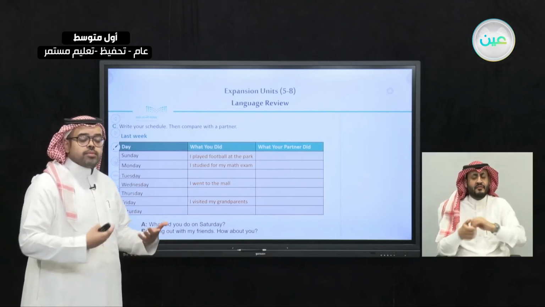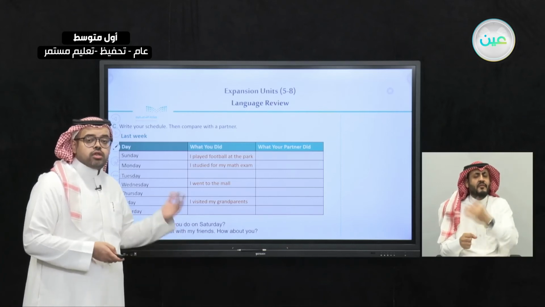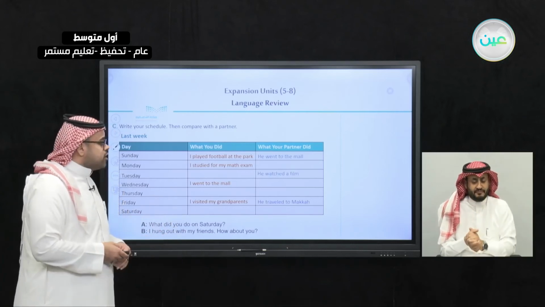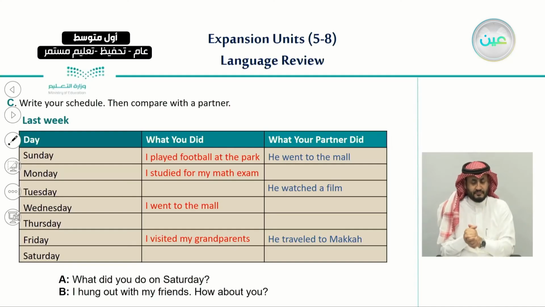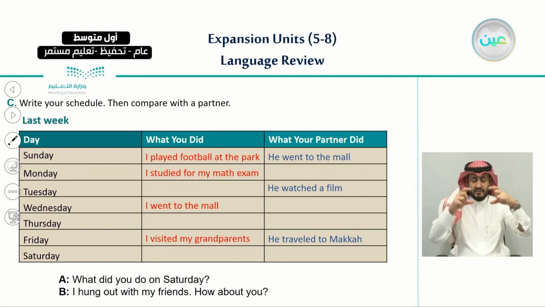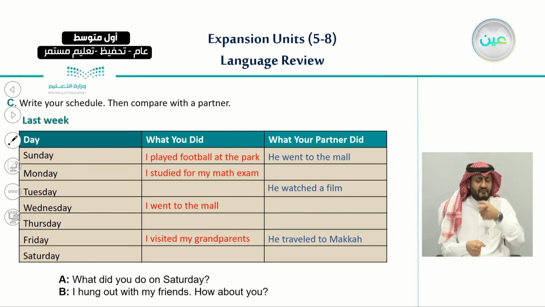You can ask him about the things that he did last week. So you can say, for example, you can ask him, what did you do? Okay, or write down what did he do last week. You can say he went to the mall on Saturday. And if I ask you what did he do on Tuesday, you can say he watched a film. And if I ask you again, what did he do on Friday, you can say he traveled to Mecca.